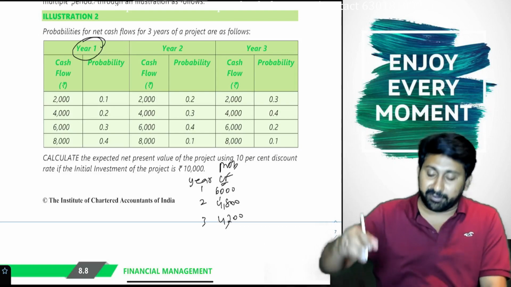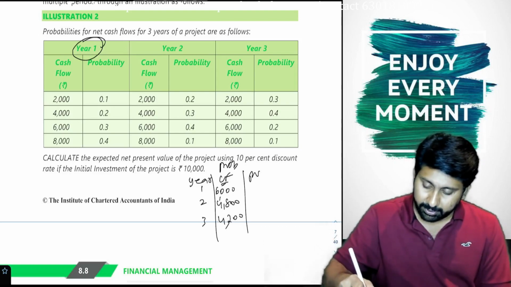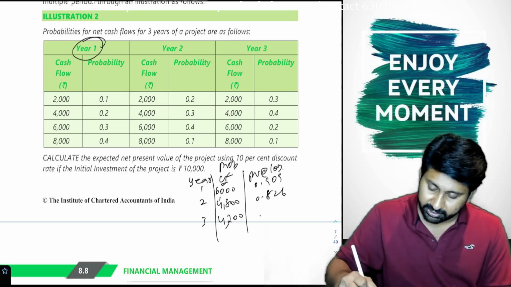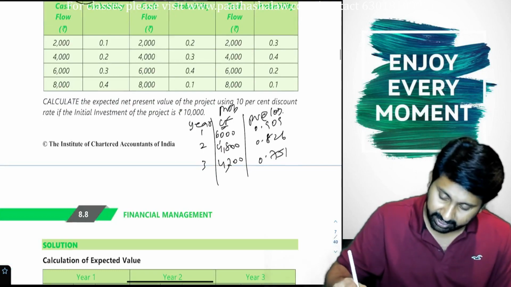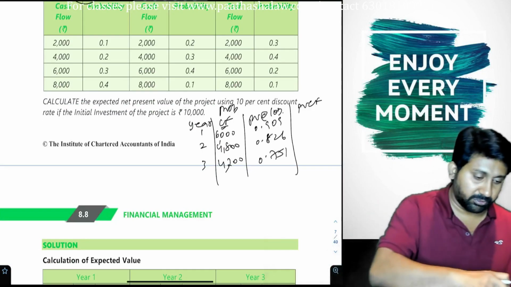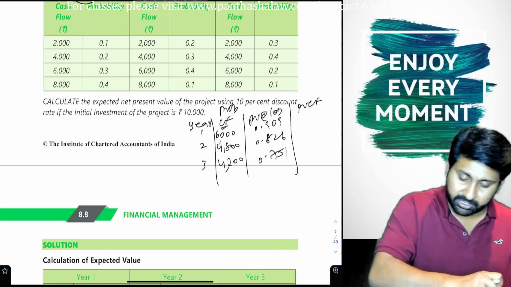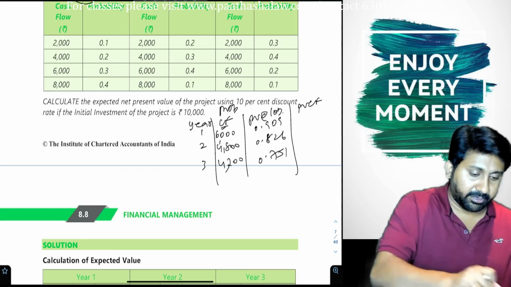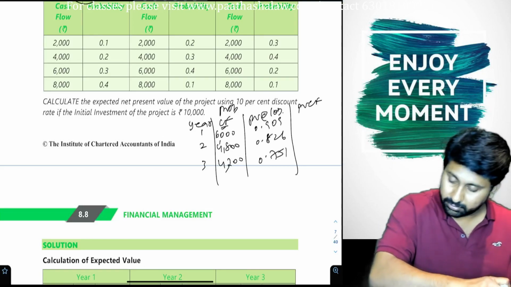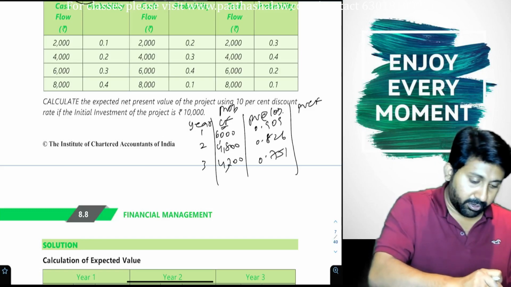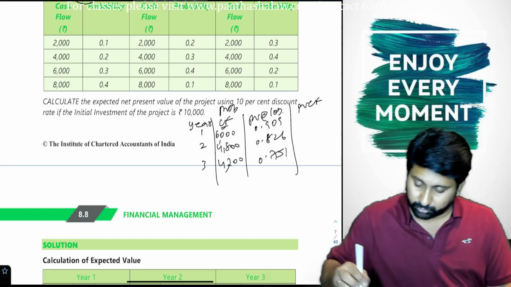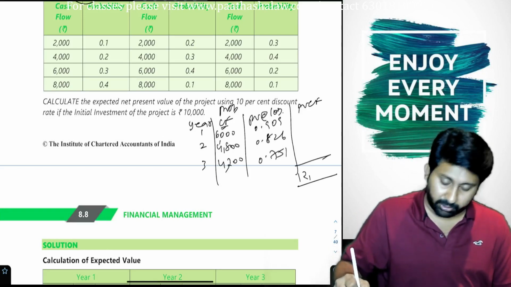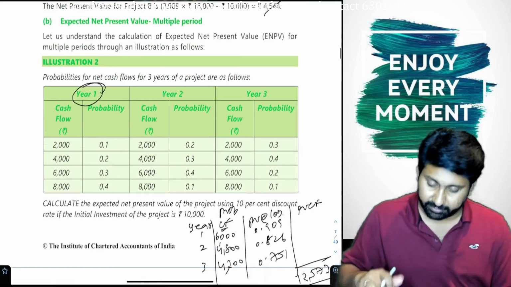Here we calculated through scientific probabilities. Okay. PV at the rate of 10%: 0.909, 0.826, 0.751. You will get the present value of future cash flows. 6,000 into 0.909 plus 4,800 into 0.826 plus 4,200 into 0.751, totally 12,573.